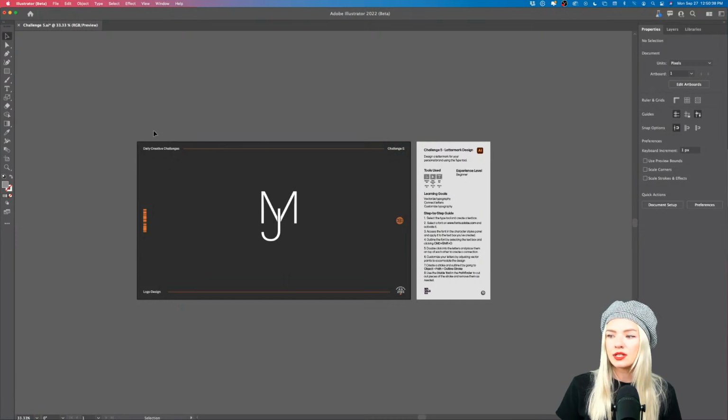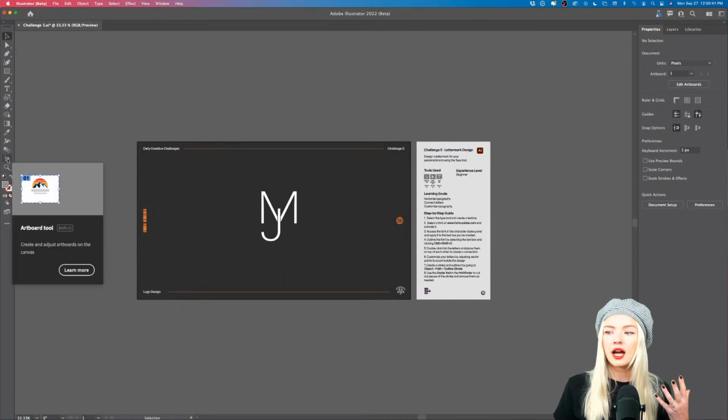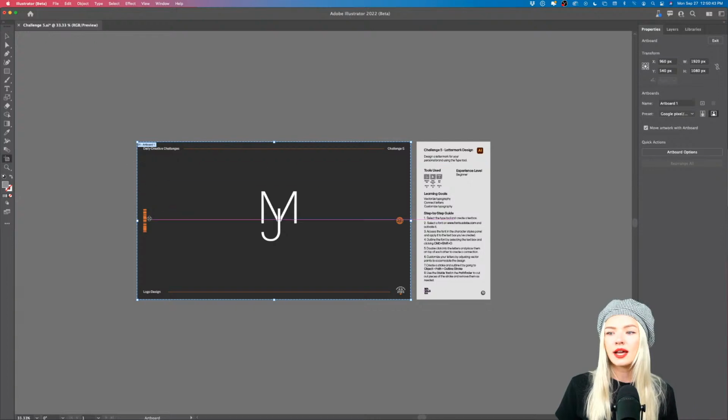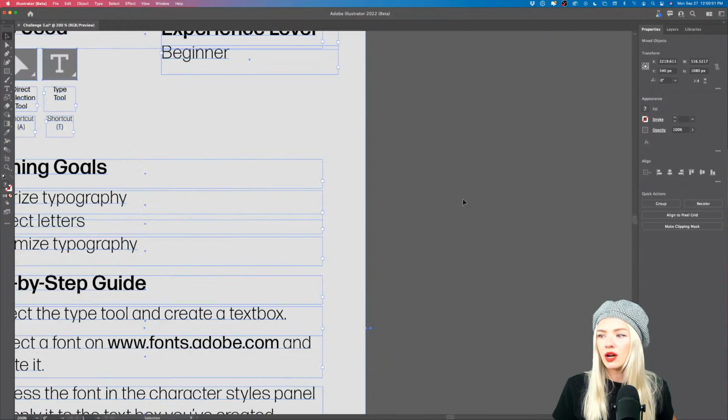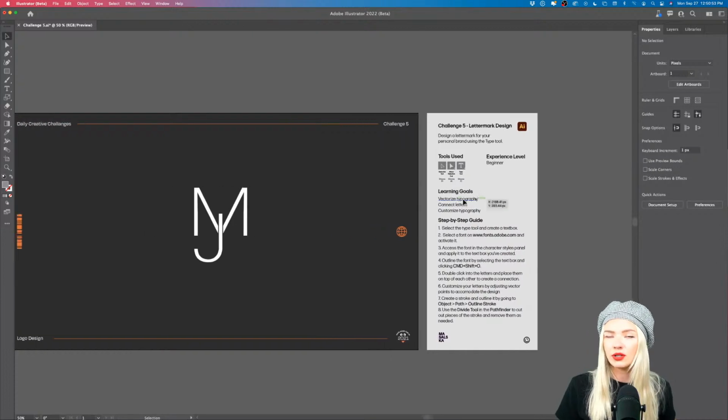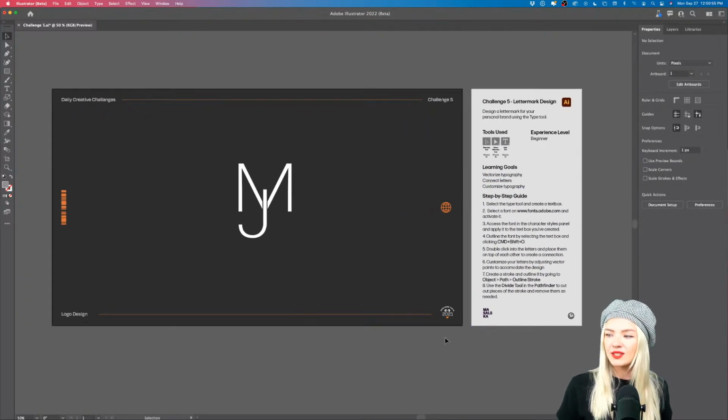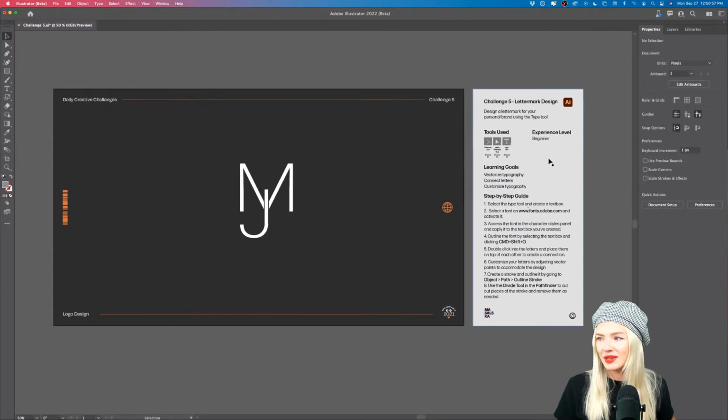Now my artboard is exported, and when we click Export Artboards, you will notice that there is only one artboard, and it's the exact artwork that we want to export. The portion right here, I have not actually put onto an artboard just because we don't need to export that portion. So it's just hovering in our workspace basically.